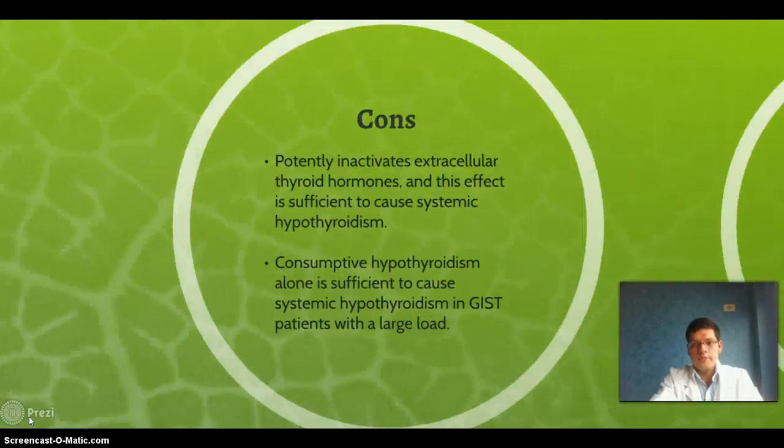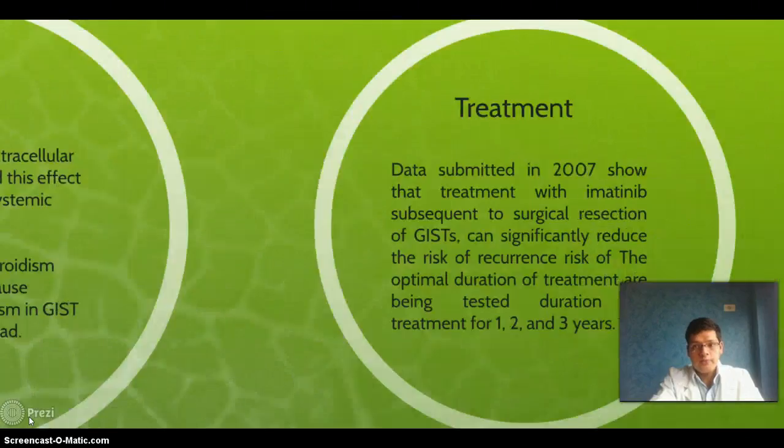So, continue. Cons. Potentially inactivates extracellular thyroid hormone, and this effect is sufficient to cause systemic hypothyroidism. Consumptive hypothyroidism alone is sufficient to cause systemic hypothyroidism in GIST patients with a large tumor load.